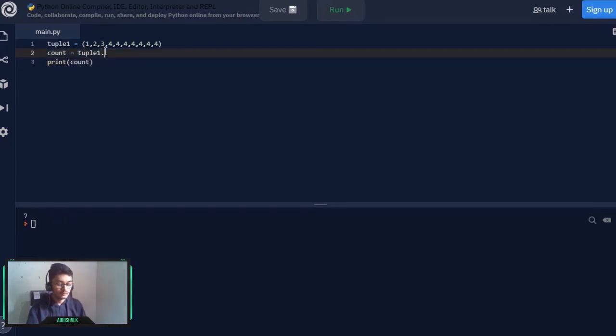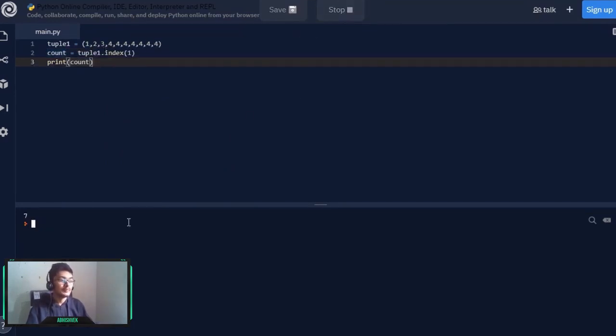Now let's move on to the next, which is index. Let's check the index of 1. If I simply print it out, we will be getting 0 as an output, because 1 is at the 0th index. Now tuples provide us more restrictions than other data types, because tuples are immutable, that is, they cannot be changed, and tuples are mostly handy when we are assigning dictionary keys. Like tuples are assigned for the key, so that they cannot be changed, and the values of the dictionary can be changed.